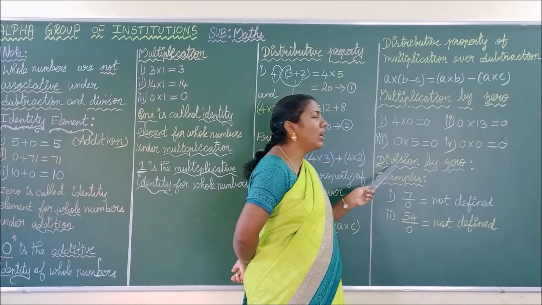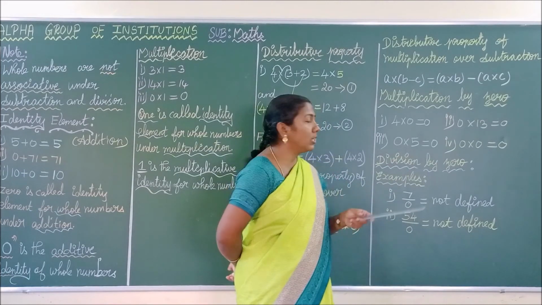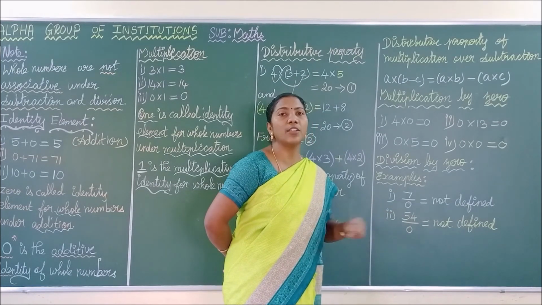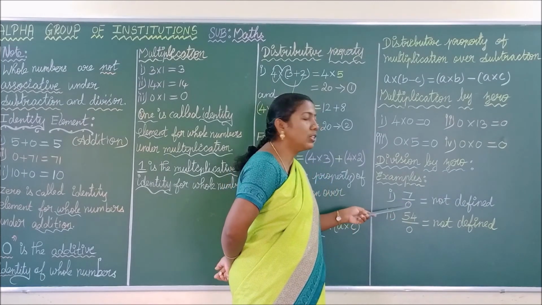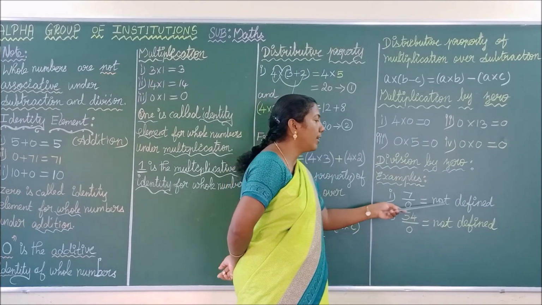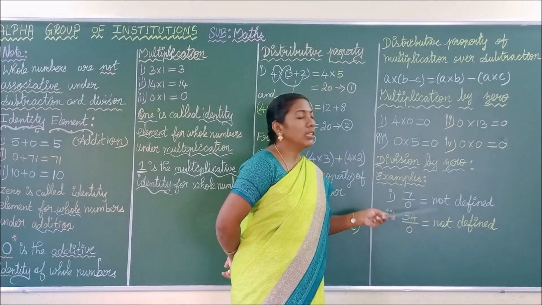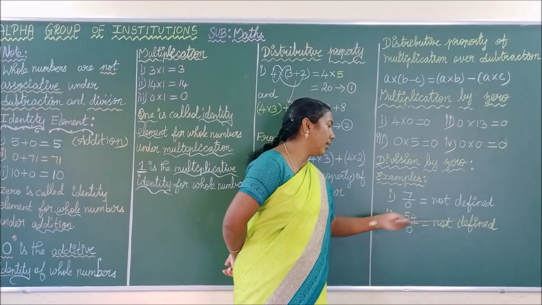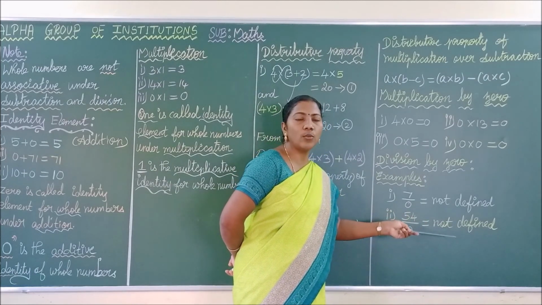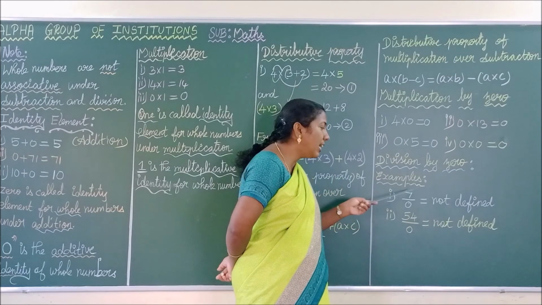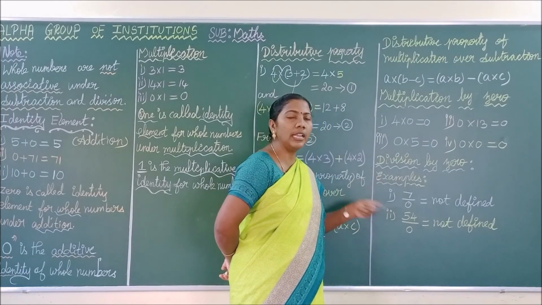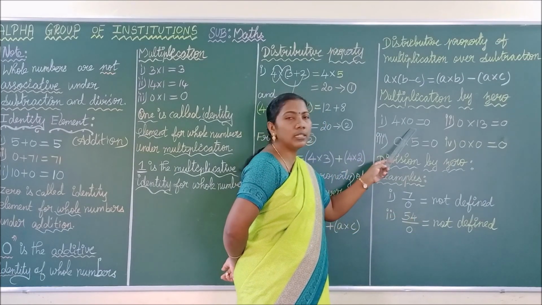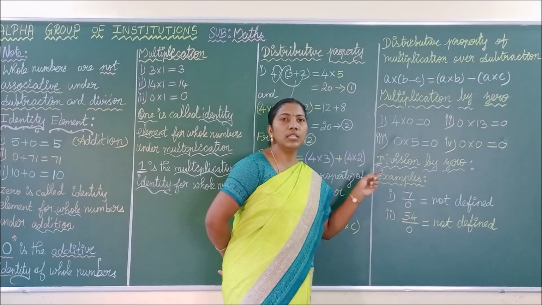Okay. Next we are going to see what happens if you divide any number by 0. See here, I am dividing the number 7 by 0. So what is the answer? It is not defined. 7 by 0 is always not defined. So you have to write it as not defined. In the fill-ups, they will ask like this: 7 by 0 equal to dash. So what you have to write? Not defined. 54 by 0 equal to dash. So what you have to write? Not defined. So any number, maybe 100,000, 2,000, any number divided by 0 is not defined. Any number multiplied by 0 is also 0. Okay, keep these things in your mind.